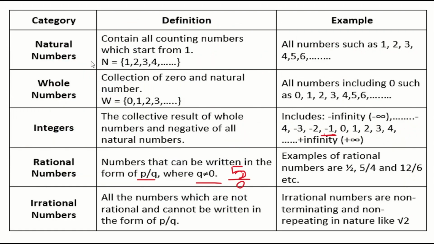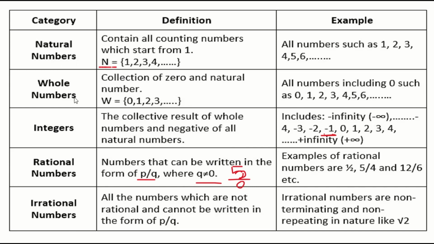Natural numbers. What are natural numbers? When I can count the numbers, for example, 2 apples, 3 apples, 7 apples, like that I can count them, right? The counting numbers we always call natural numbers. Natural numbers always start from 1. You represent them as capital N. Capital N is a collection of numbers which starts from 1.